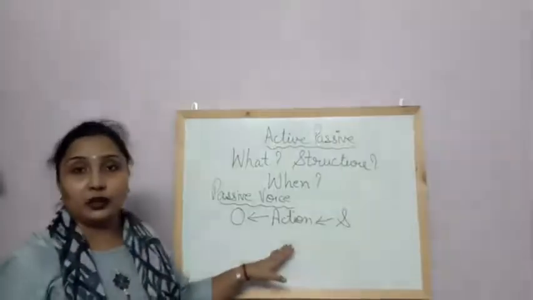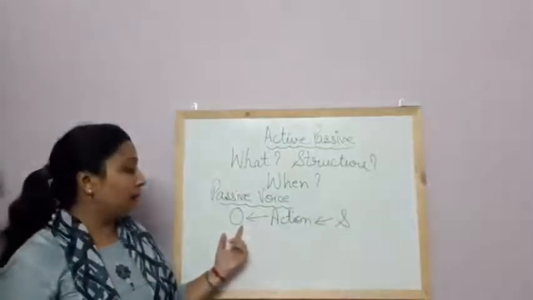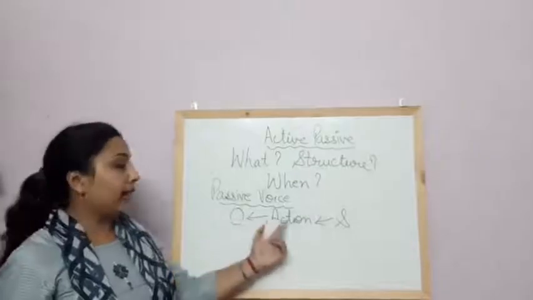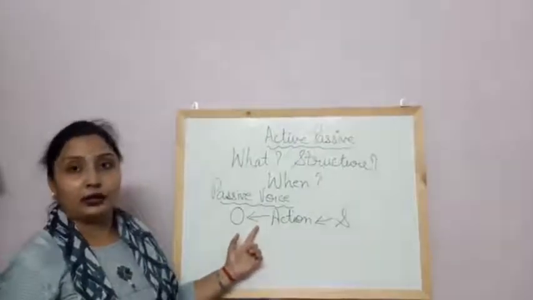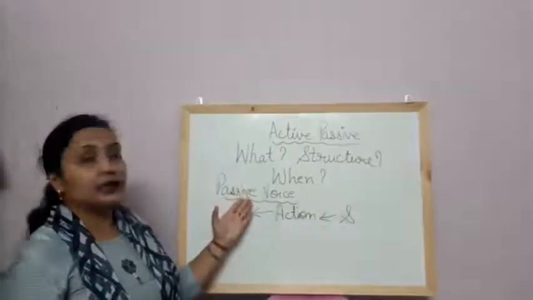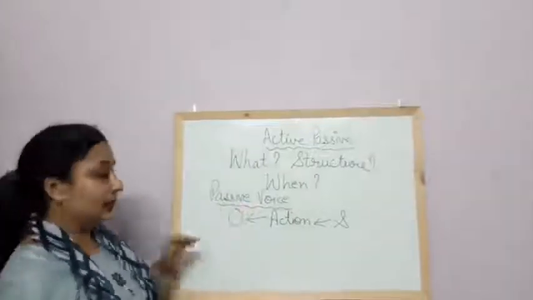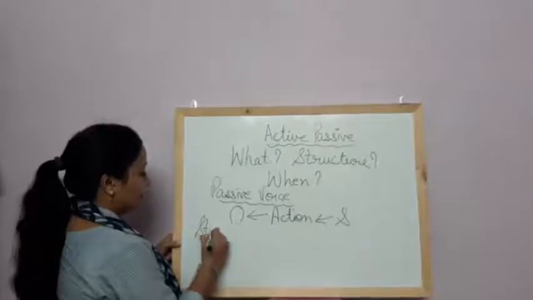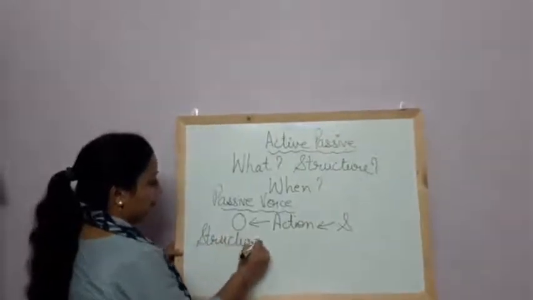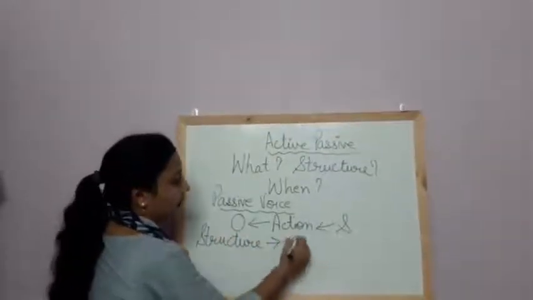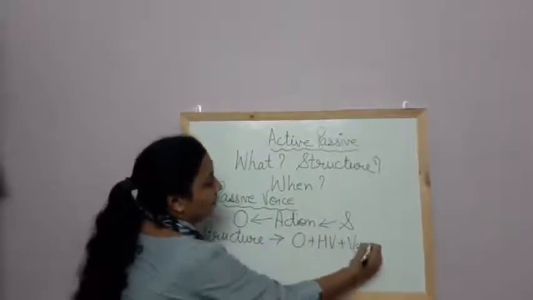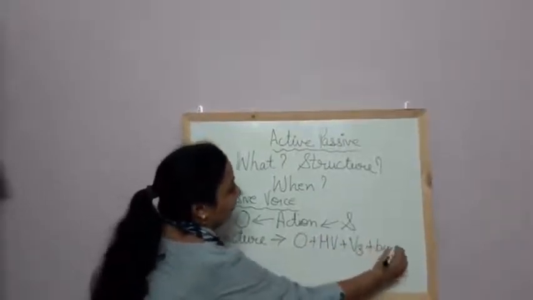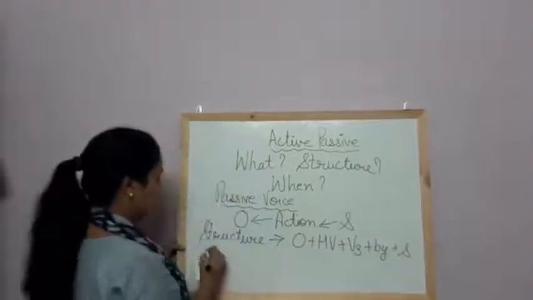In other words, we can say when we give more importance to the object and the action performed on the object, then the sentence is called in the passive voice. Structure: object plus helping verb plus V3 plus by plus subject.